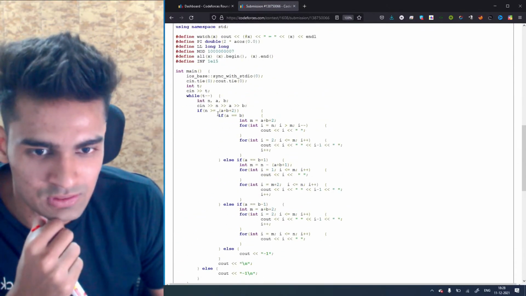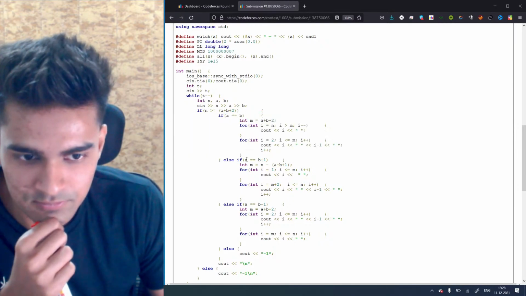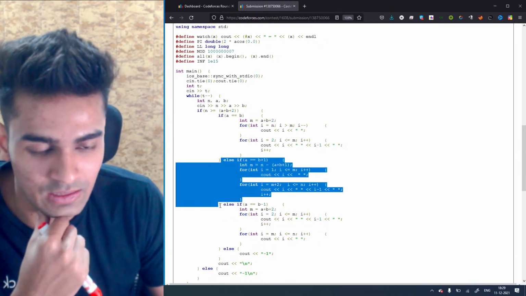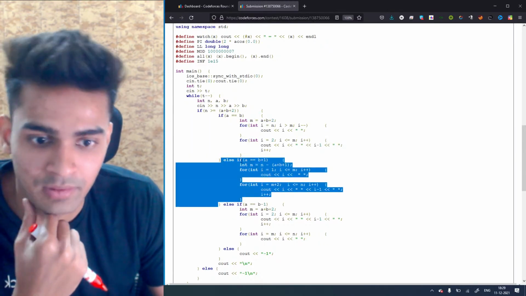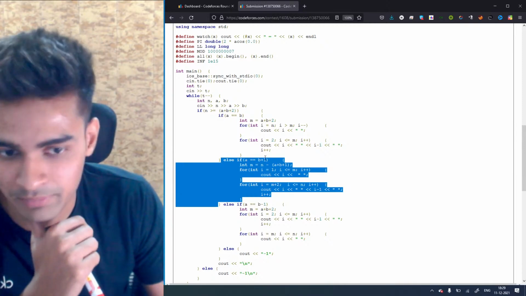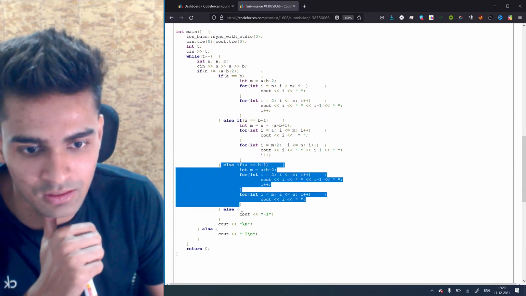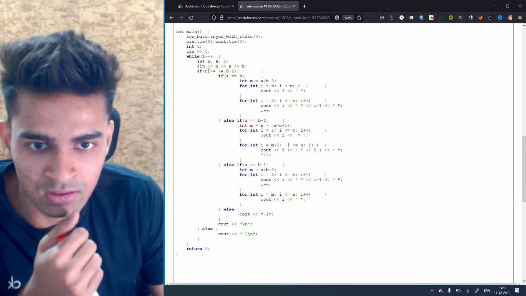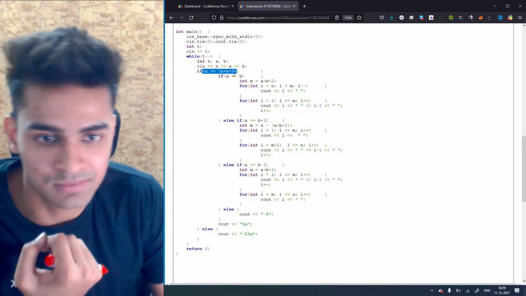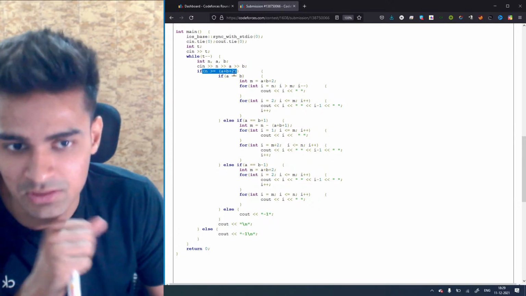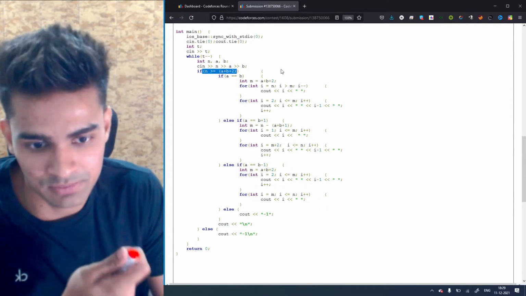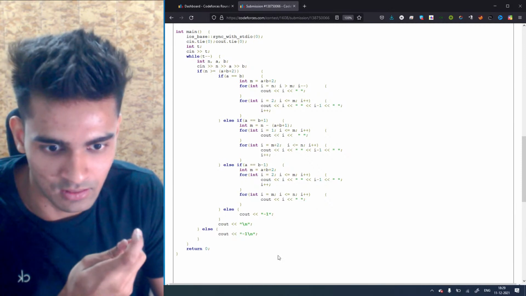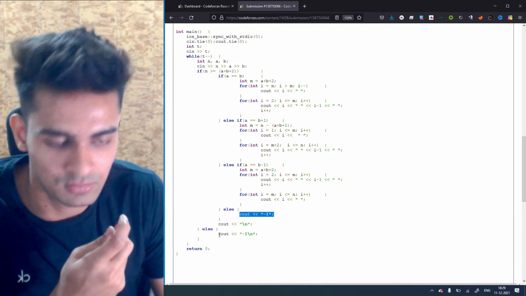So this is the first case when a equals b. Then this is the second case when a equals b plus 1, basically the number of maximas is greater than the number of minimas. And this is the last case when the number of maximas is less than the number of minimas. Before this I've written a condition that n should be greater than or equal to a plus b plus 2, because we have already established that. So I've written this here, and the rest of the cases are minus 1.